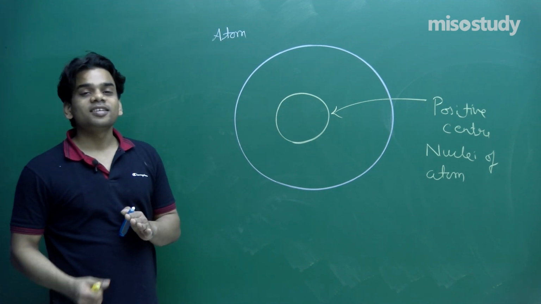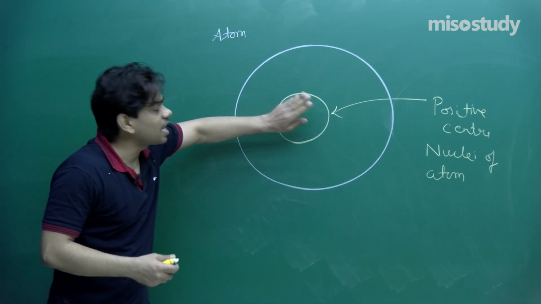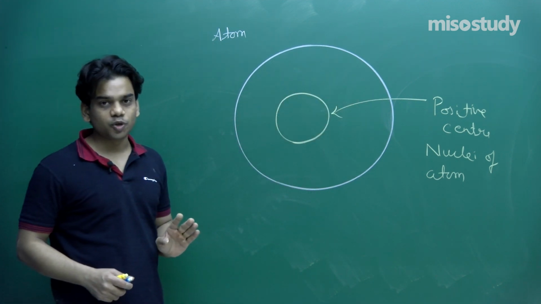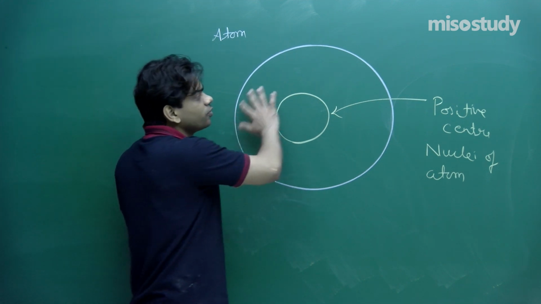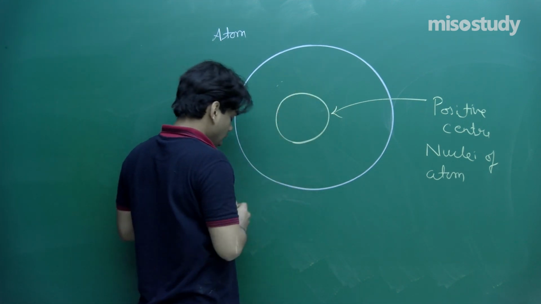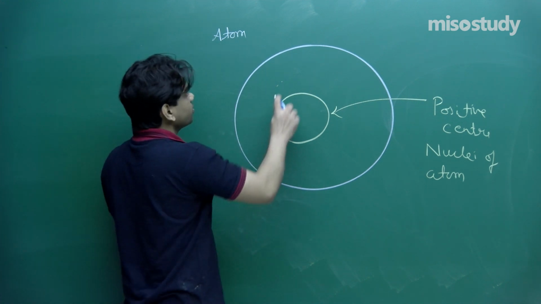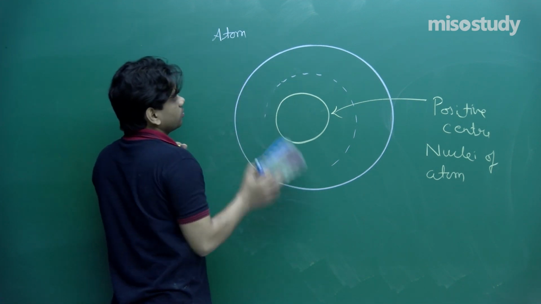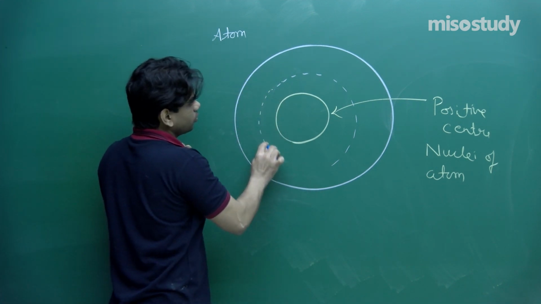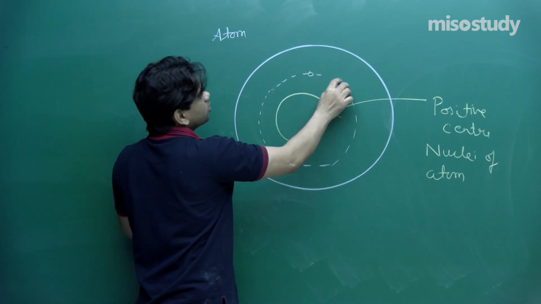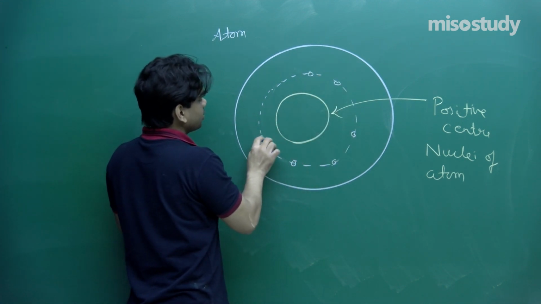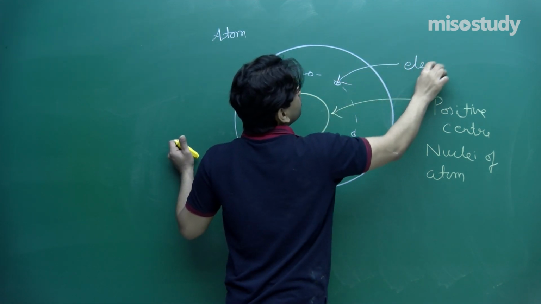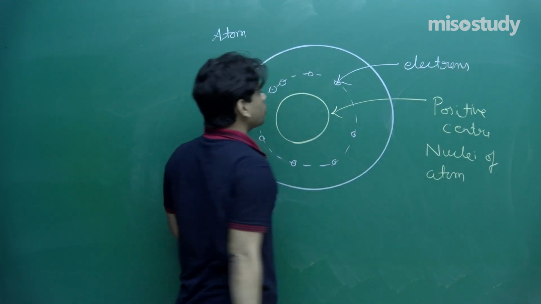Next he said that to neutralize this atom, there should be negative charge present in the volume of the atom. So he said that there are electrons revolving in orbits all about the nuclei. Electrons are revolving, so there will be electrons present. Here I am just encircling the electrons; this is the electrons that would be out of this nuclei.